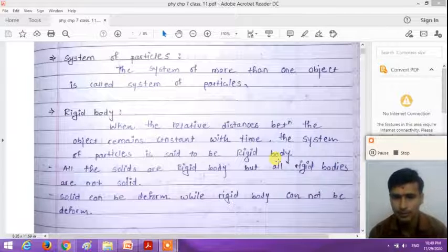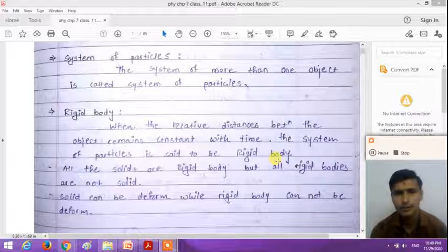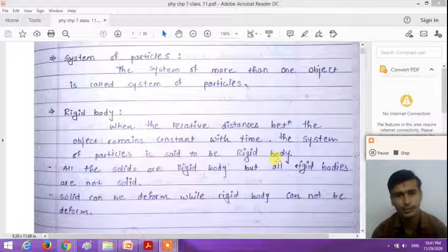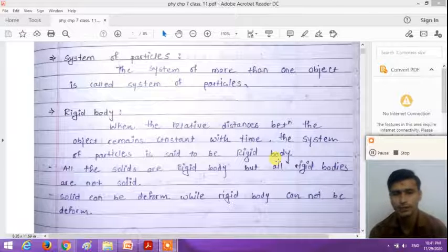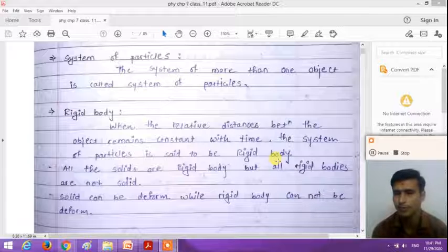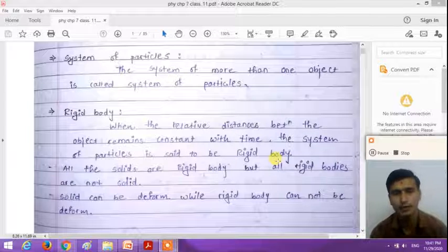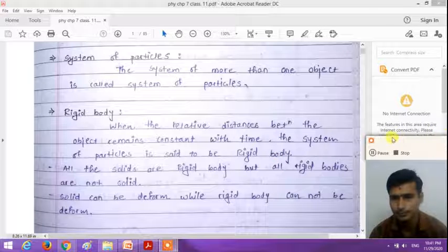So what do you mean by the rigid body? Understand, when the relative distances between the particles remain constant with time, the system of particles is said to be a rigid body. All the solids are considered as rigid bodies. And what is the difference between the solid body and the rigid body? The solid bodies can be deformed into a thin sheet or thin wire, while the rigid body cannot be deformed, right?